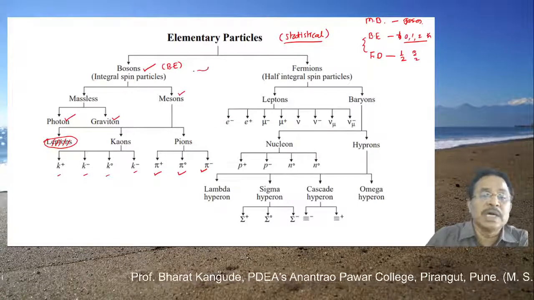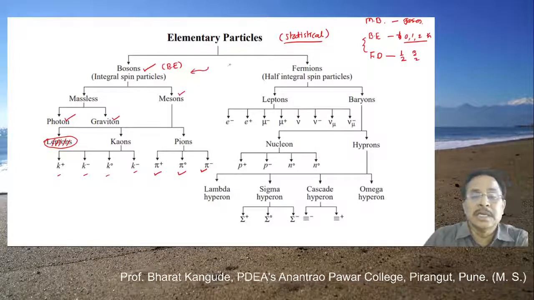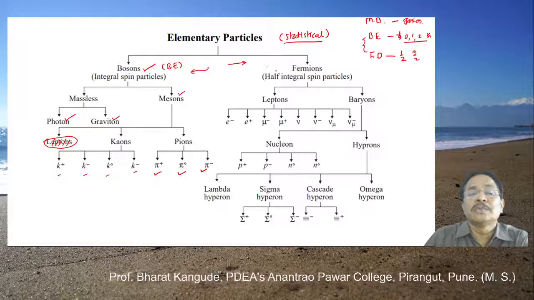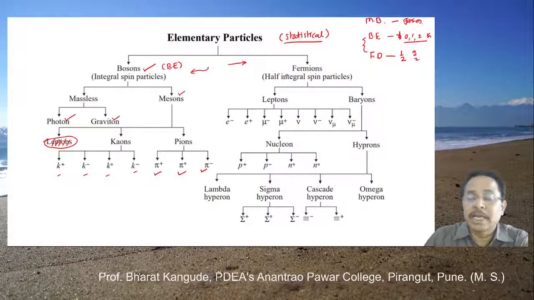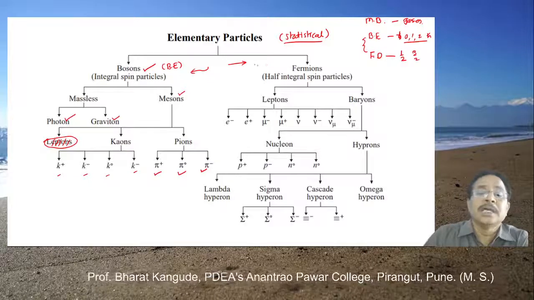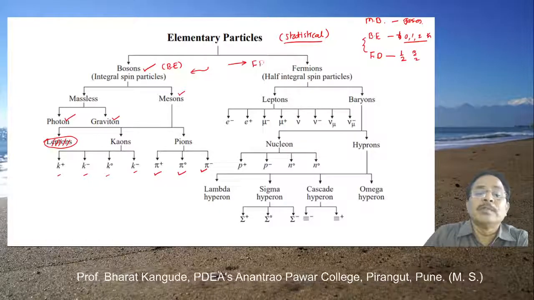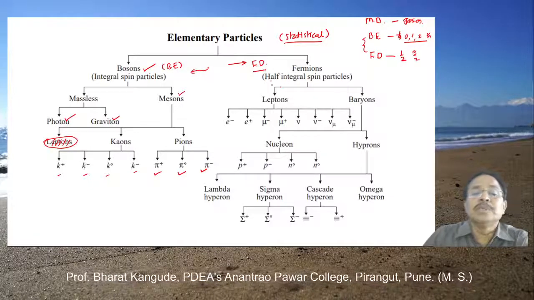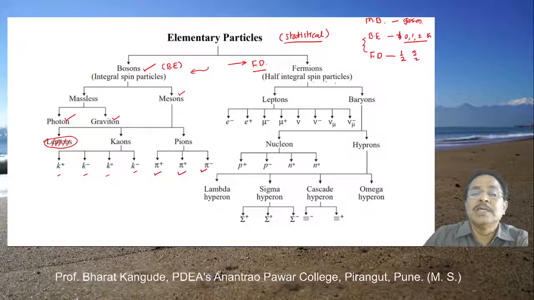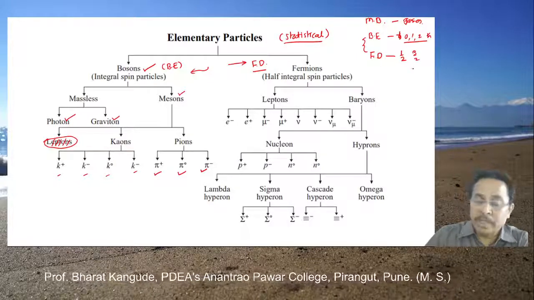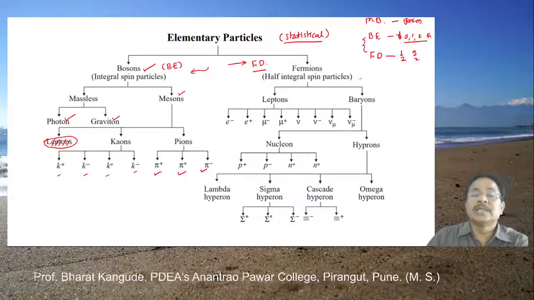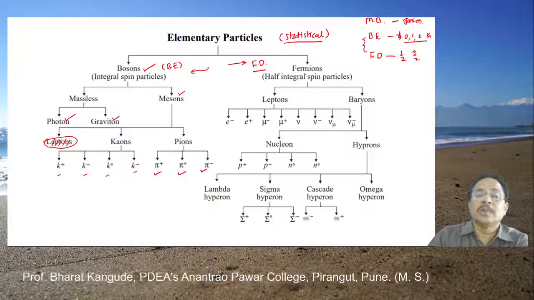This is called bosons, or Bose-Einstein statistics. The second major group is Fermi-Dirac statistics. They obey Fermi-Dirac statistics, and this group is called fermions. All the fermions have half-integral spin, that is 1/2, 3/2, 5/2, etc. These particles are classified into the group called fermions.